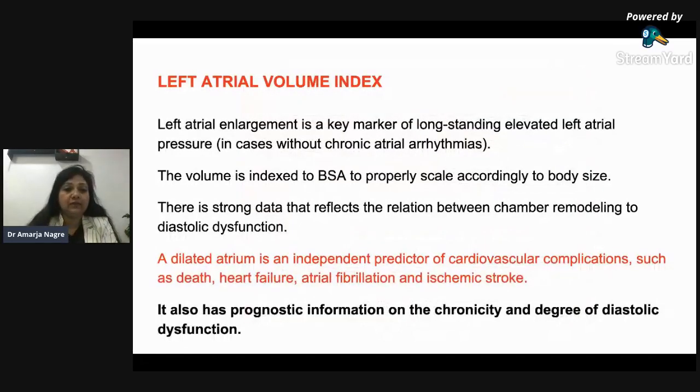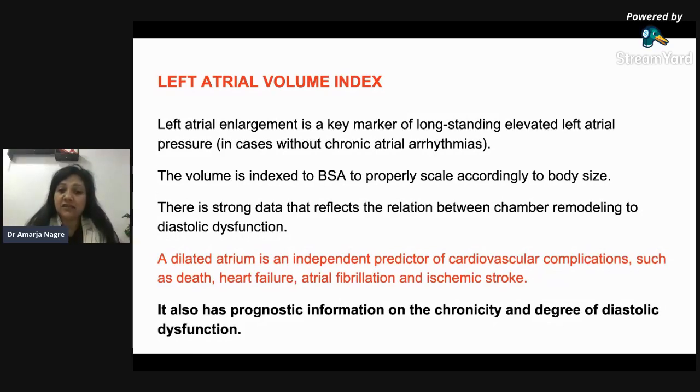Then coming to the third parameter, that is the LA volume index. I would just like to mention this, but we usually don't do this. The earlier two methods we do, and the TR method also we do. But we should know about this, that this everything is about LA. So LA enlargement, we should never ever ignore or pay less attention to LA.